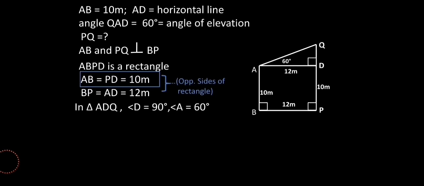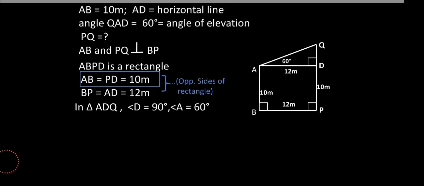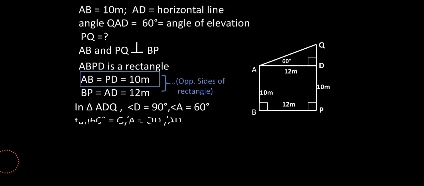Now just try to understand this. QD is opposite to 60 degrees, right or not? QD is opposite to 60 degrees and AD is adjacent to 60 degrees. So opposite I need to find, and adjacent is given. So opposite and adjacent are both there in which trigonometric ratio? That is tan, and that is why we will use tan 60 in the diagram. Then ultimately we can get the value of QD.